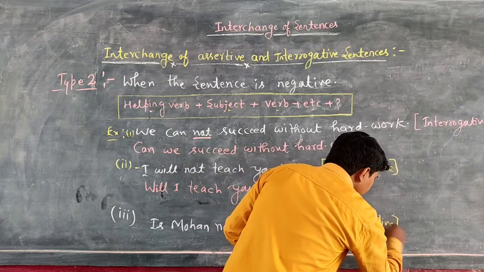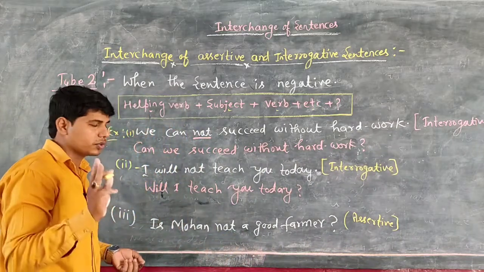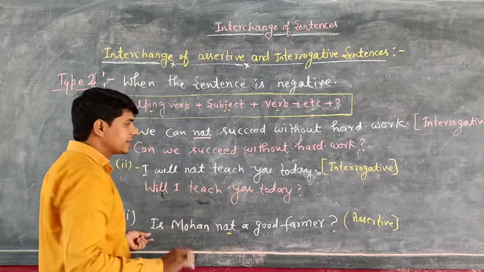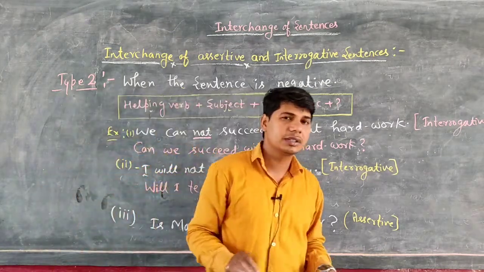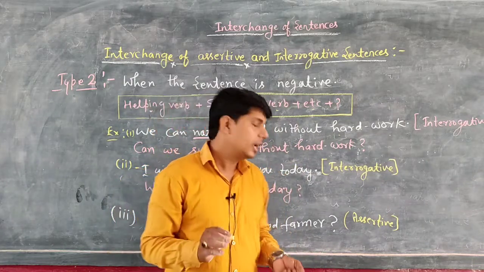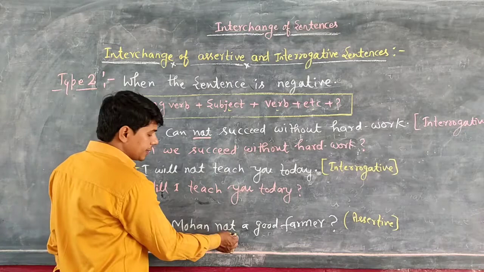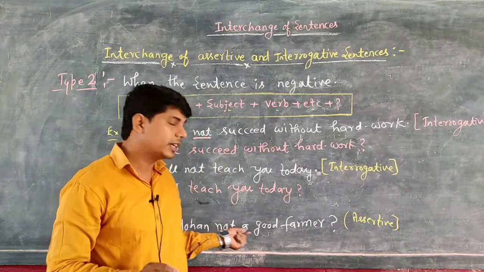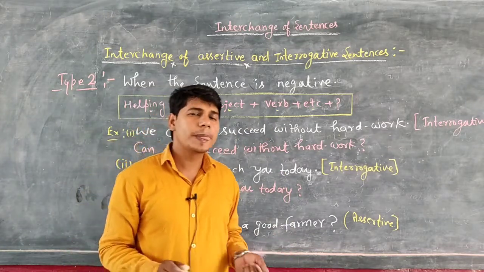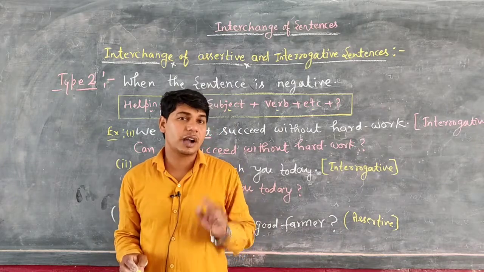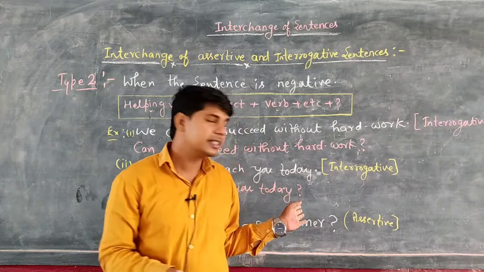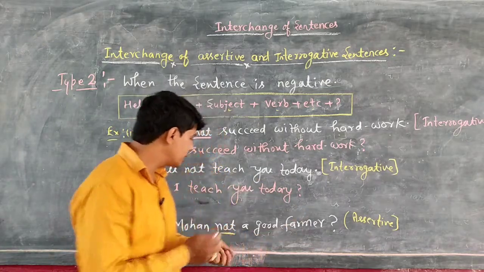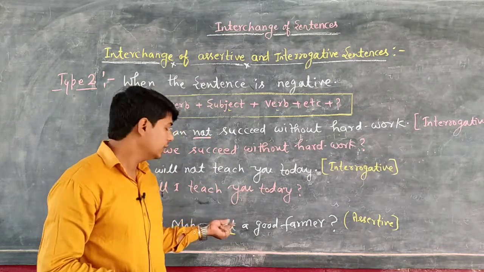So, students, you can see we have learned two concepts. The first one, an interrogative sentence contains negative or not, and the second concept, when interrogative sentence does not contain the negative or not. So, students, when do we use not in the interrogative sentence? When the assertive sentence is written in affirmative form, in that case we use not in the interrogative sentence. So, students, when you change the sentence into assertive, then you will remove the not.